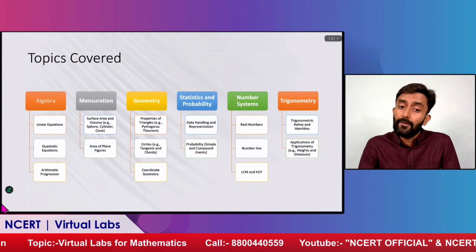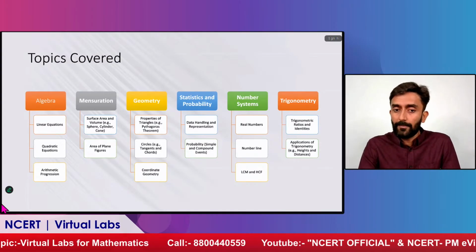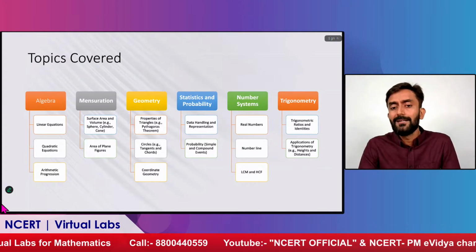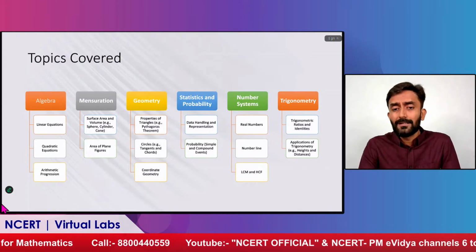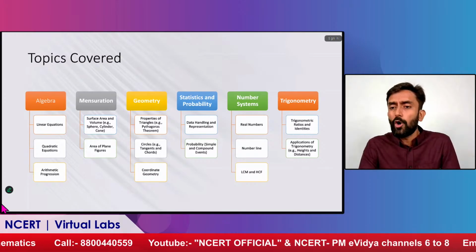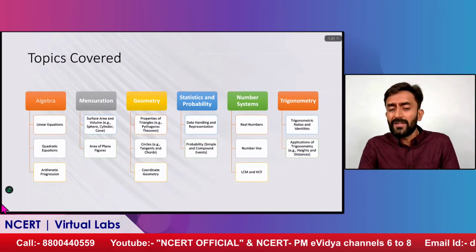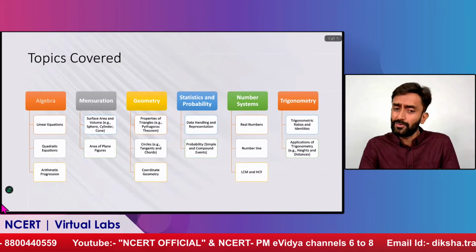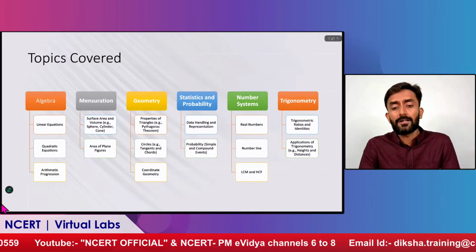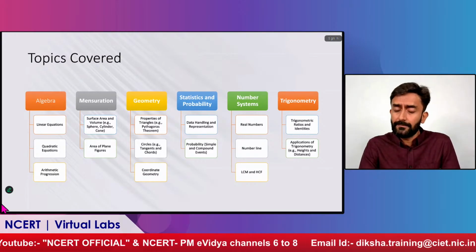Then geometry, we have the properties of triangles, the Pythagoras theorem, and how we are going to prove it. Circles, tangents, and chords: on a circle, from one point, how many tangents can be drawn. So topics like that are there, and the coordinate geometry point has also been covered in the geometry part.